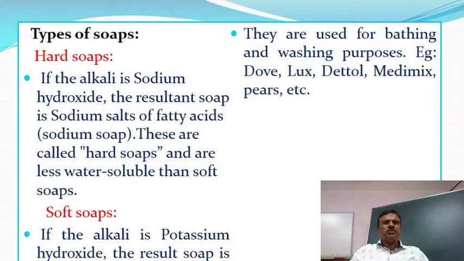Types of soaps: hard soaps and soft soaps. If the alkali is sodium hydroxide, the resultant soap is sodium salts of fatty acids. These are called hard soaps and are less water soluble than soft soaps. Soft soaps: if the alkali is potassium hydroxide, the resultant soap is soft soap. For example, Dove, Lux, Dettol are soft soaps.